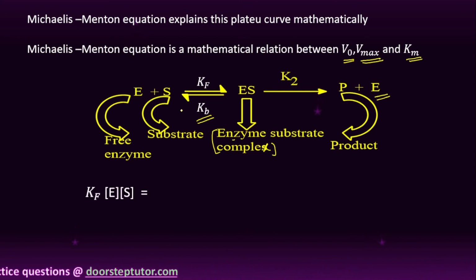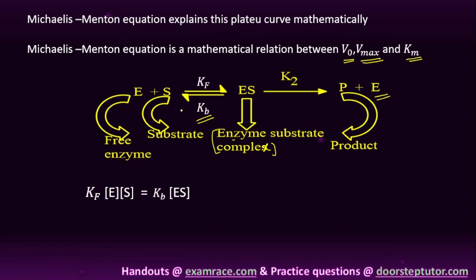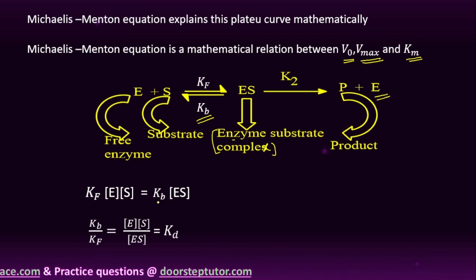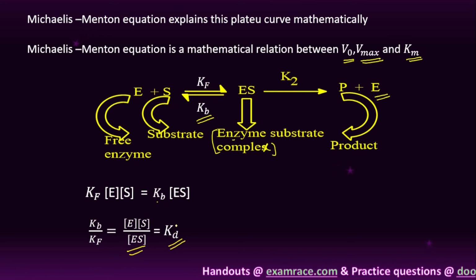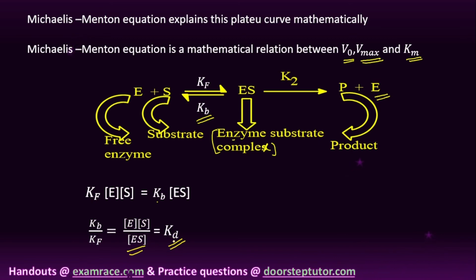We will follow this equation, student. Here Kf is the rate constant of the forward reaction, from the free enzyme and substrate, and Kb is that of the backward reaction of the enzyme substrate complex. So I'll write Kb by Kf, which is equal to enzyme concentration into substrate concentration divided by the enzyme substrate complex concentration, which we give as the dissociation constant Kd.